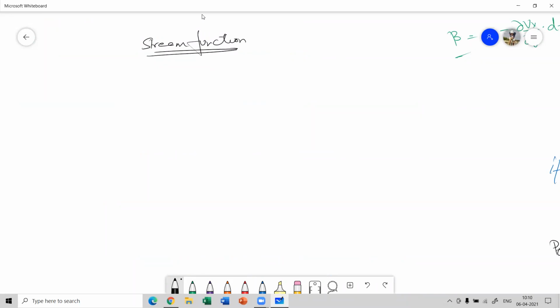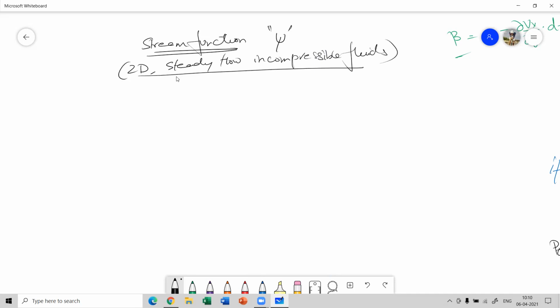Stream function. Now stream function is very simple. Its symbol is psi, represented very easily. It is basically represented for 2-dimension steady flow for incompressible fluids. Now this psi,